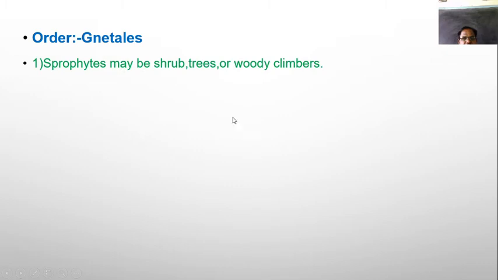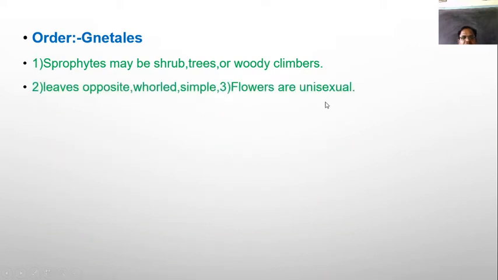Then the order is Gnetales. The plant body is herbs, shrubs, or woody climbers. The leaves are opposite, whorled, and simple, and flowers are unisexual. That is, in one cone or single cone, the microspores or megaspores are found, that is, the staminate or ovulate strobilus.